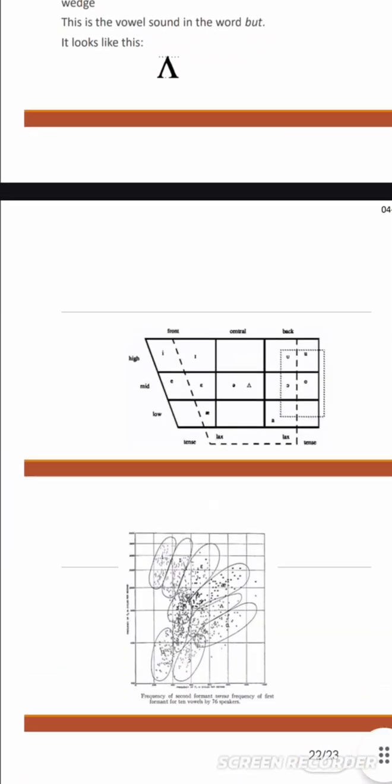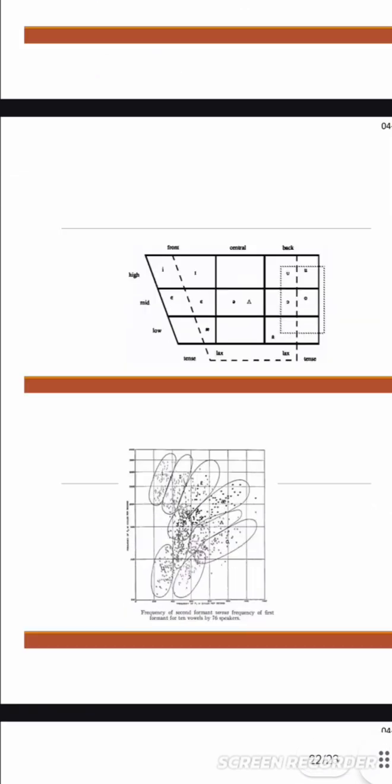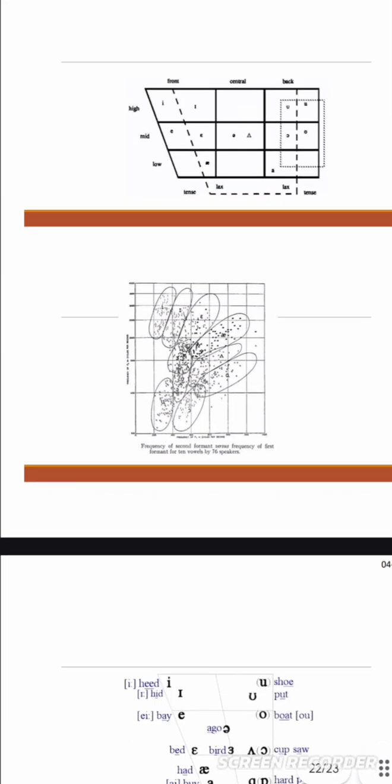Schwa has a stressed counterpart known as inverted v, or wedge. This is called wedge. This is the vowel sound in the word but. It looks like this. This is a wedge vowel.